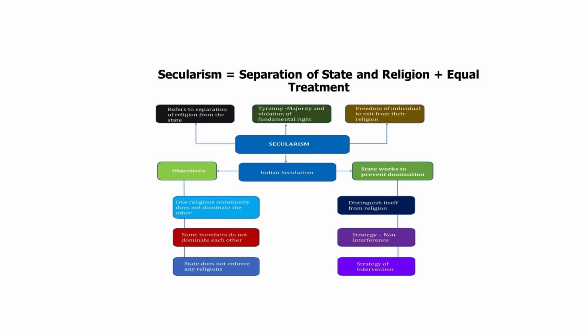The state is only required to fulfill your rights and duties as a citizen, or as a governing party. But other than that, it is not allowed to look into your matters of religion. At the same time, the strategy of intervention is also not supported a lot in secularism. Yes, they do interfere in the lives of citizens if they see any kind of injustice happening. But if I have to summarize the key features of secularism, I would simply say separation of religion and state, and it grants religious freedom, and it believes in non-discrimination.